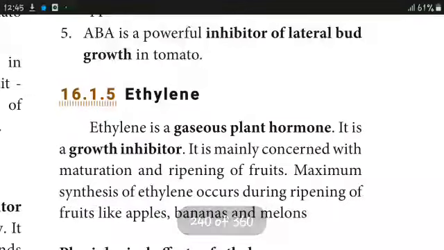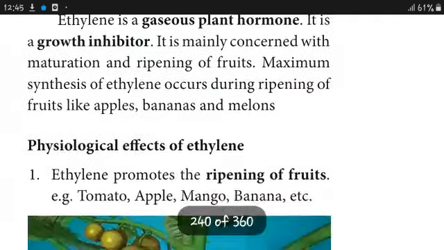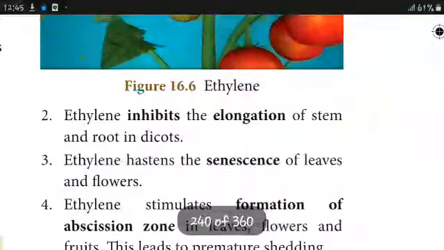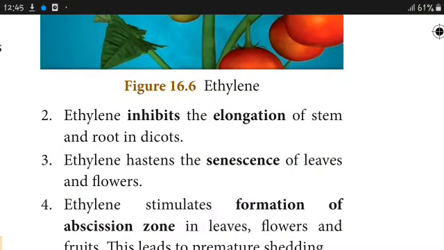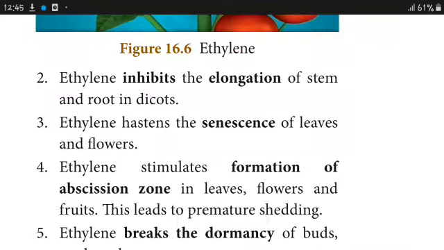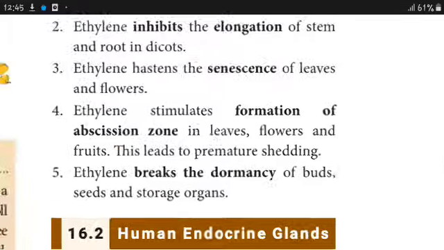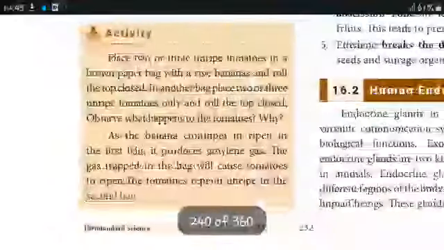Ethylene. Ethylene is a gaseous plant hormone. It is a growth inhibitor, mainly concerned with maturation and ripening of fruits. Physiological effects: ethylene promotes ripening of fruits. Ethylene inhibits elongation of the stem. It causes senescence of leaves and stimulates formation of the abscission zone. Ethylene breaks the dormancy of buds in storage.